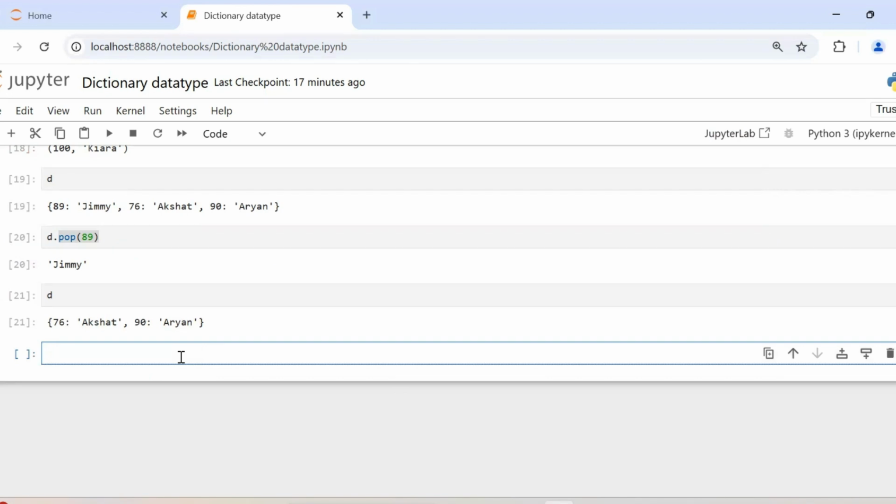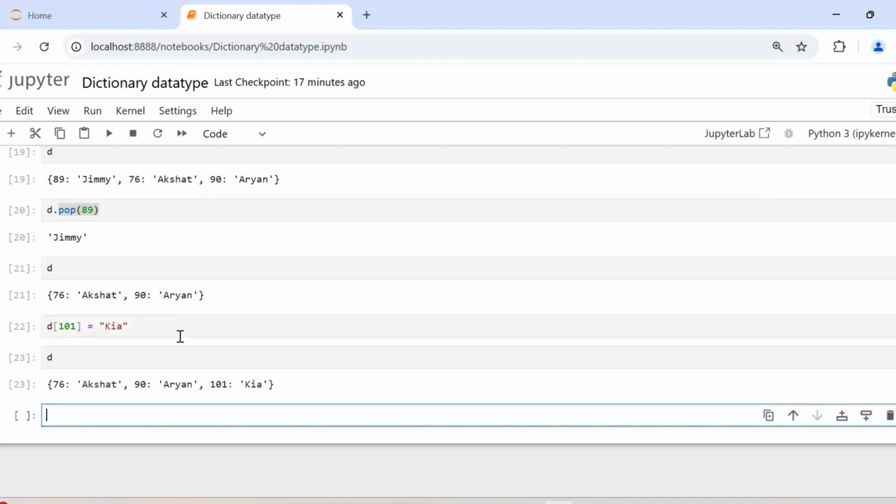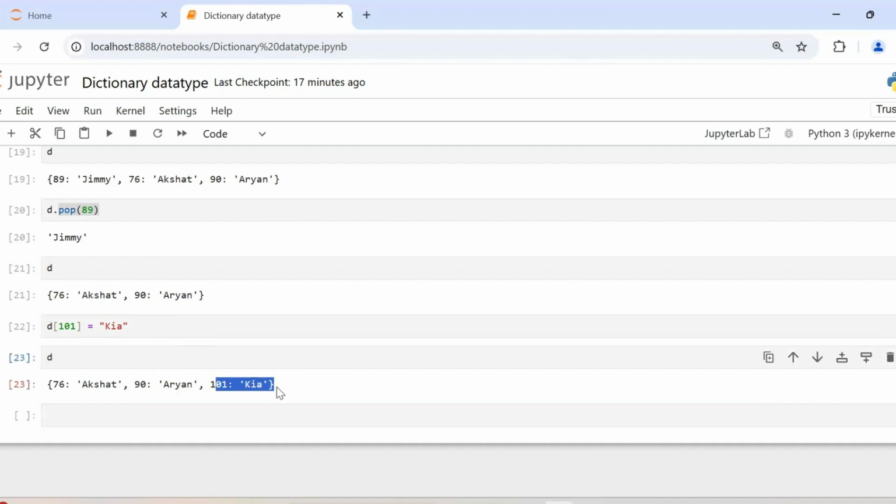Now, how do you add items to a dictionary? Let's say I want to add an item to my dictionary D here. At a key 101, I want to add another name. So how do we do that? We specify the key for which we want to add the new item. So 101, let's say, is the key, and the new item value is here. Let's go ahead and run this, and you can see a new item has been added at the end of the dictionary.